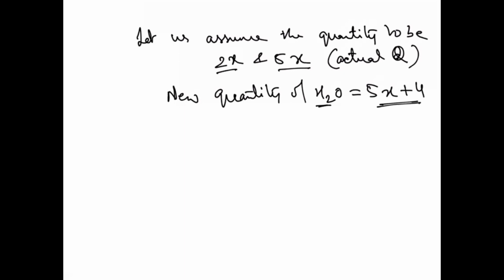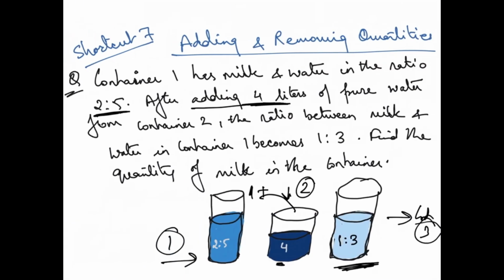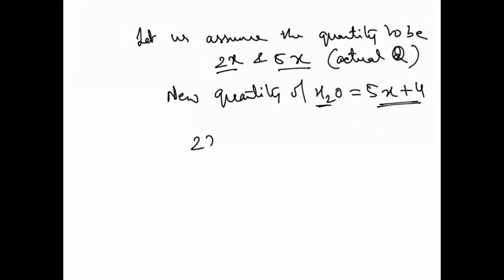Now, what is the next thing? The third thing they have given in the question: the ratio between the milk and the water in the container becomes 1:3. So after adding 4 liters, the quantity becomes 1:3. So how will we write? 2x, that was the original. Then here we will write 5x plus 4. Why? Because this is the new quantity of water. And what is the ratio? 1:3. Right?